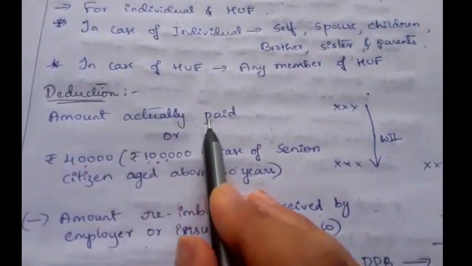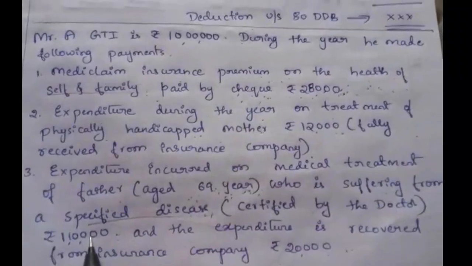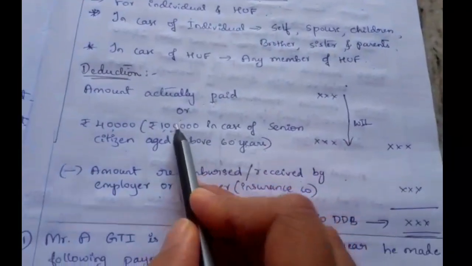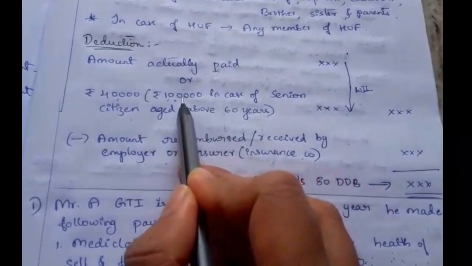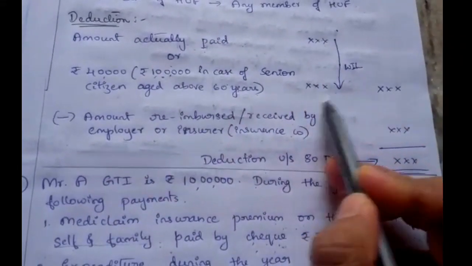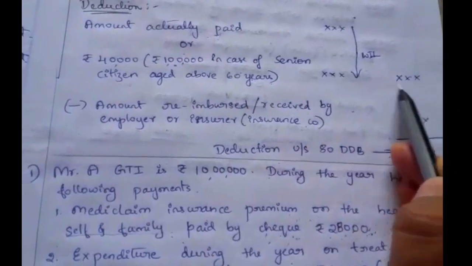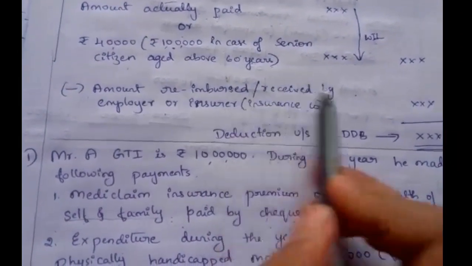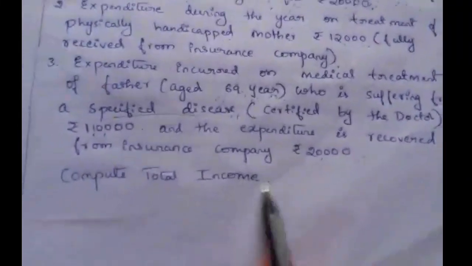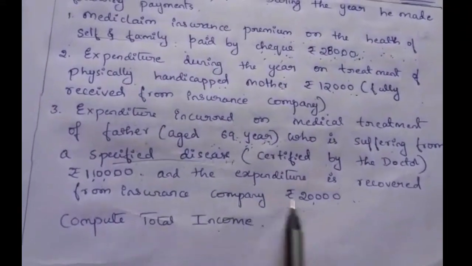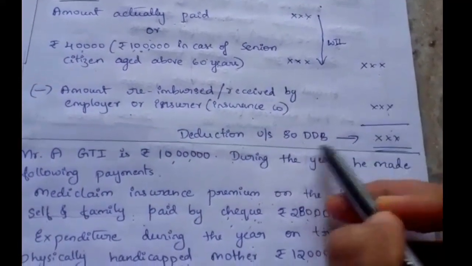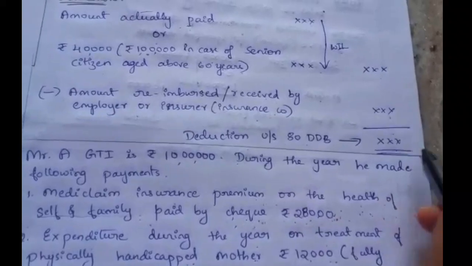So here the deduction is the amount actually paid, which is 1,10,000, or, as the father's age is 69 years, means above 60 years, 1 lakh, whichever is less. So we have to take 1 lakh. An amount recovered or reimbursed from an insurance company or from an employer, here they have given expenditure recovered from insurance company 20,000, that we have to deduct from the amount. So we will get the total deduction under section 80DDB.